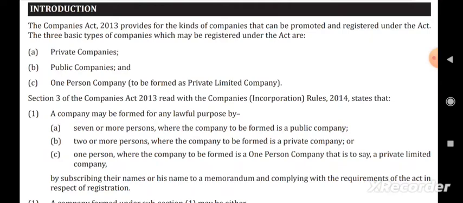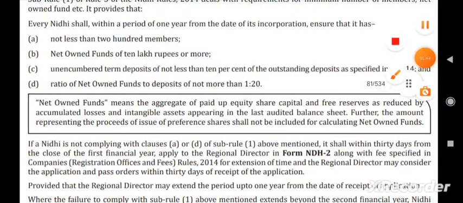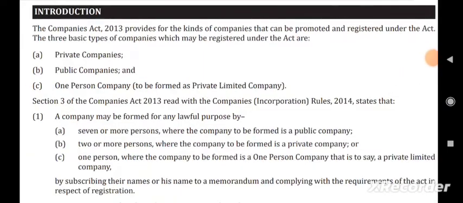So yeah. So introduction the companies, there are 3 types of companies. Ellarkum theriyum, there are 3 types of companies. We have the private company. Private company is under section 2 clause 68. So what is a private company? A private company that is prohibited to make invitation to the public. So the private company which is prohibited to make invitation to the public, and it has a restriction to transfer